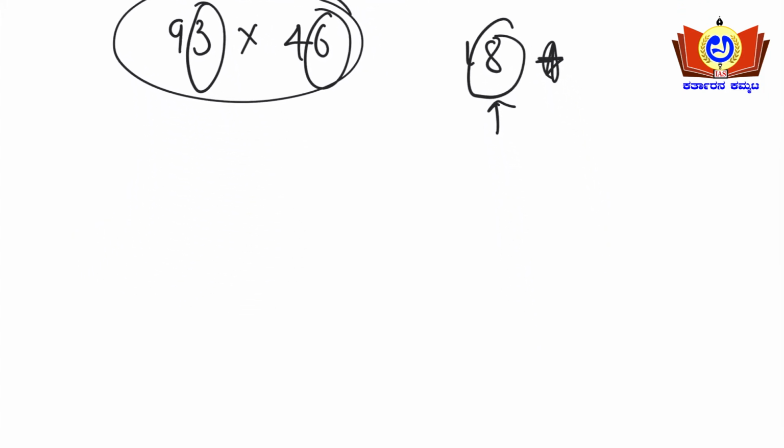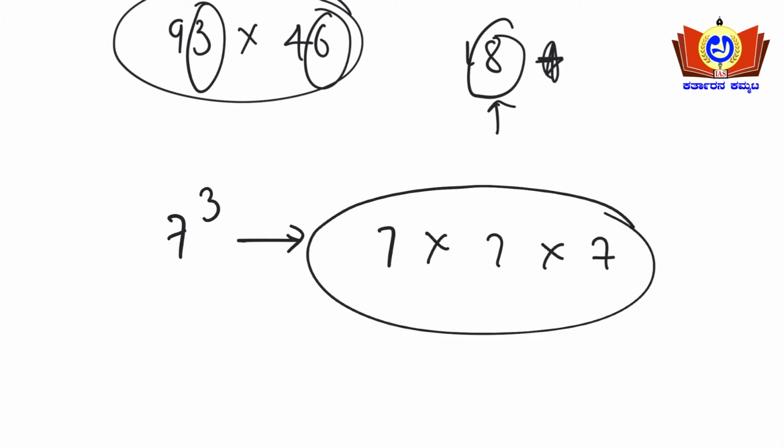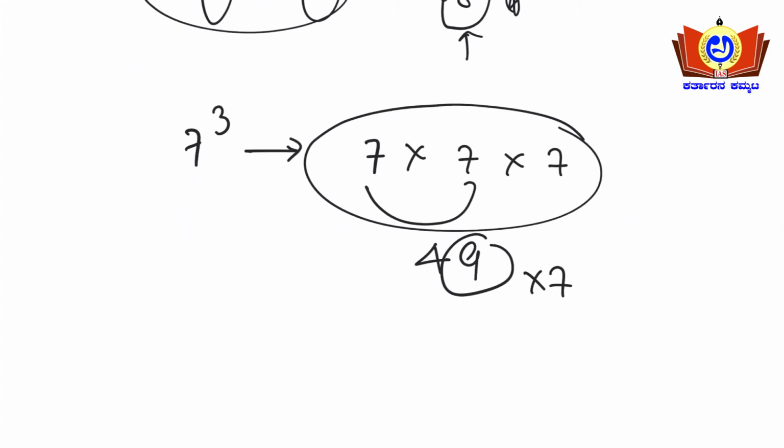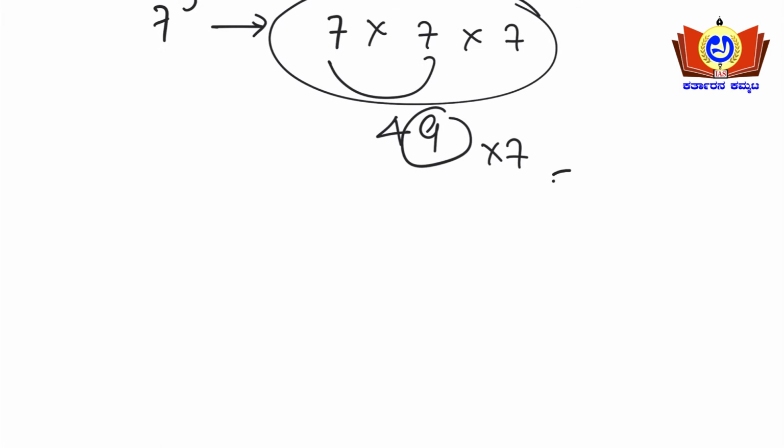Similarly, for example, say 7 cube, 7 into 7 into 7. What will be the unit digit of this 7 cube? 7 into 7 is 49. You do not need to multiply 49 into 7; you just do 9 into 7, which is 63. So 3 will be the unit digit here. Simple, right? See friends, for smaller numbers it is easy to find out without knowing any formula or method.